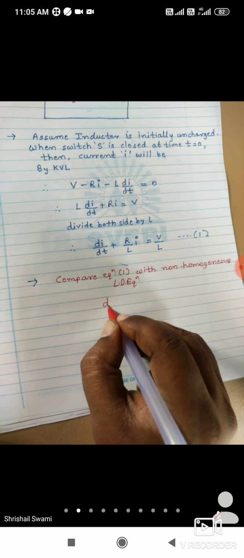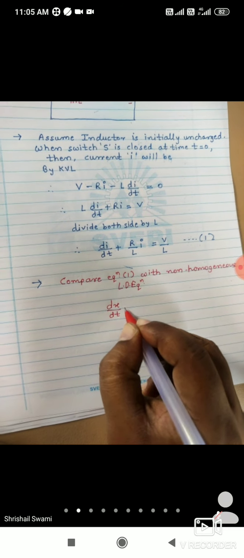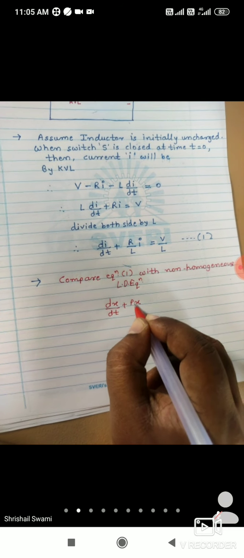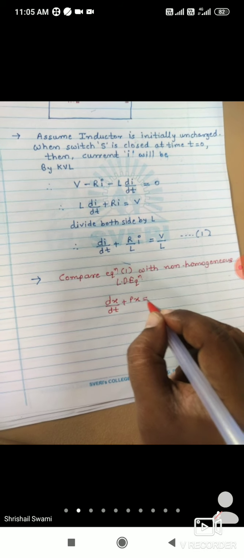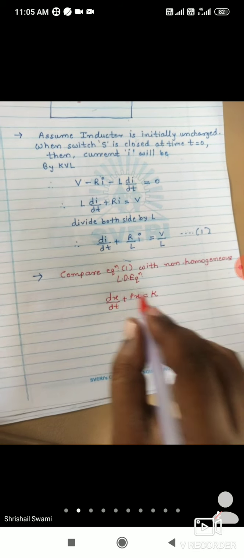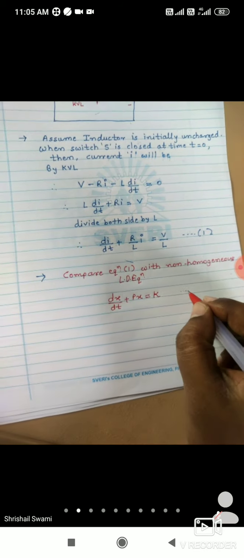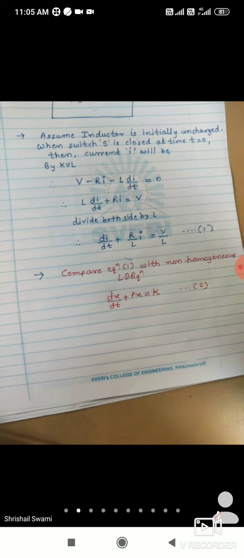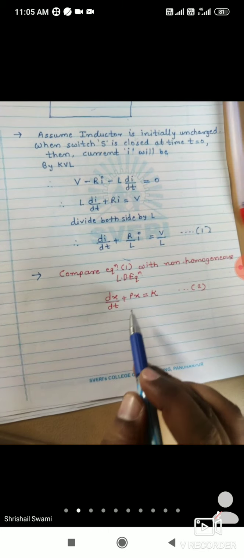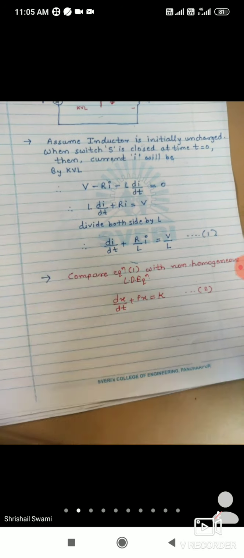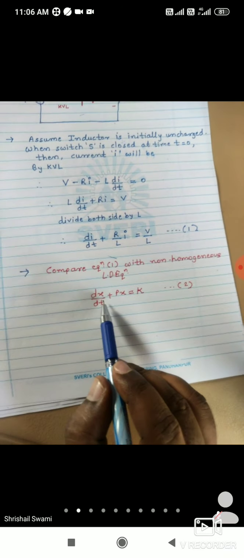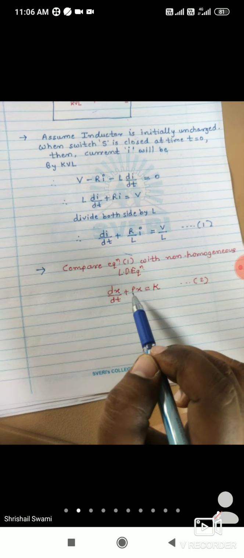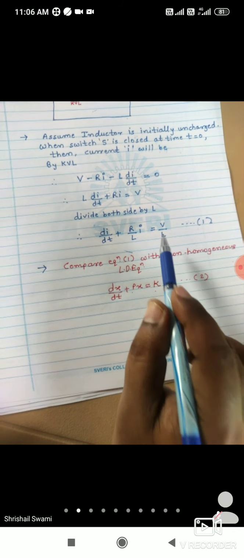So I will write dx by dt plus px, the variable can be anything here, is equal to k. So this is called the non-homogeneous equation. I will write this as equation number 2. So this is the differential equation of the non-homogeneous type. So x is nothing but I, p is nothing but R by L, and k is nothing but V by L.